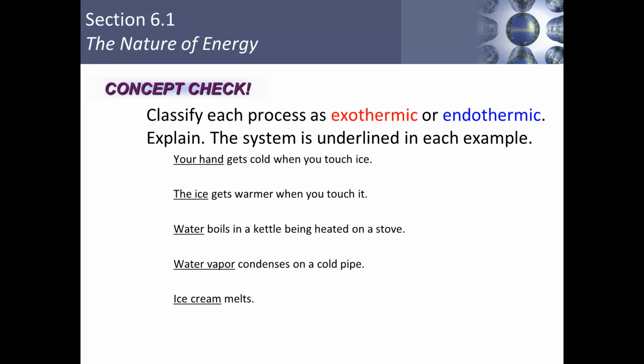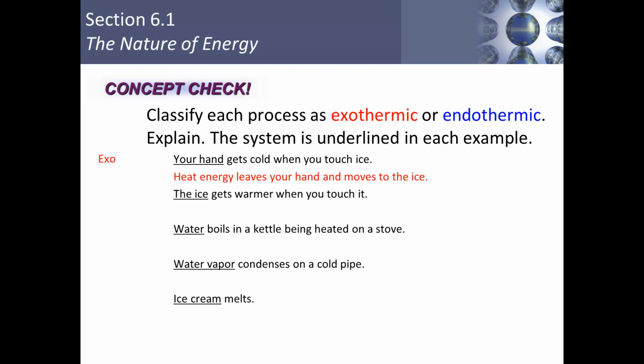Now we can go through and classify each of the following processes as exothermic or endothermic and give an explanation. In each case, we're defining the system and it is underlined. So if the system is your hand, which gets cold when you touch ice, we're looking at an exothermic process because heat energy leaves your hand and moves to the ice.